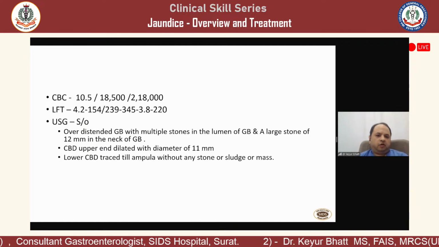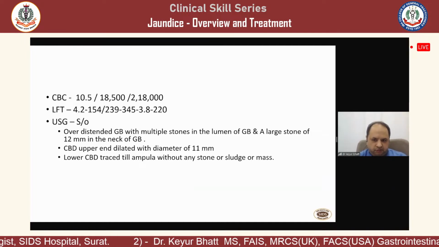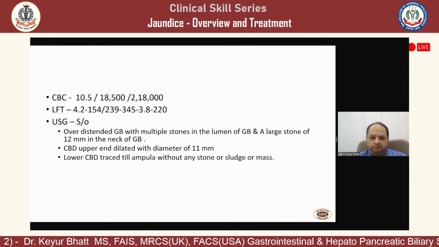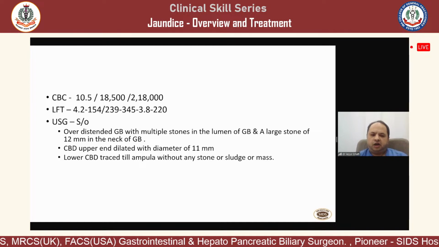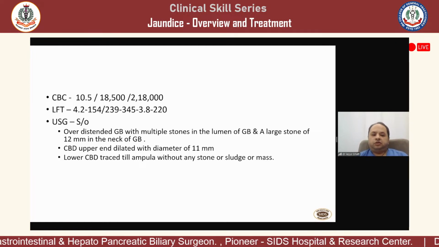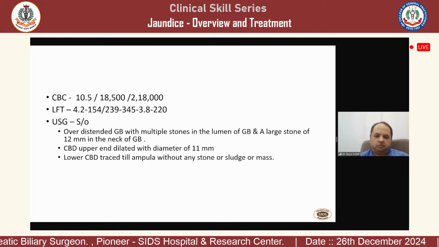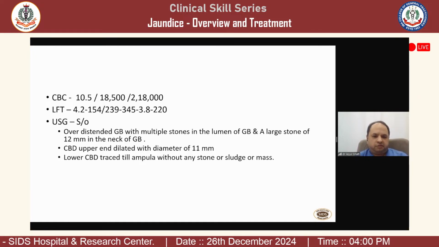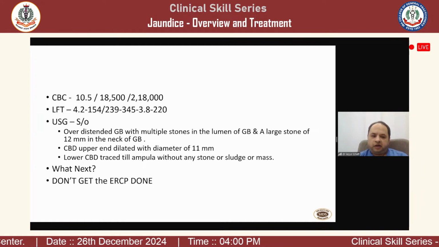So ultrasound: over-distended GB, no cholecystitis, multiple stones in the GB, large stone of 12 millimeters in the neck of the gallbladder. Upper CBD dilated 11 mm. Lower CBD, because she is a young, thin lady with no bowel gas, the sonologist could see easily, could be traced till the ampulla without any stone. There is no sludge, there is no mass. It is purely a mid CBD obstruction. Most likely it is because of the gallbladder neck stone.